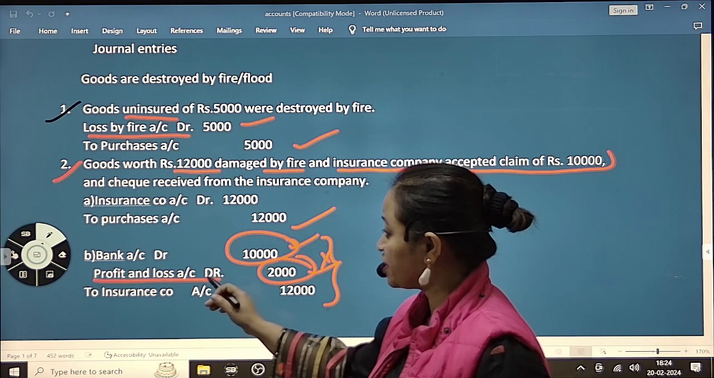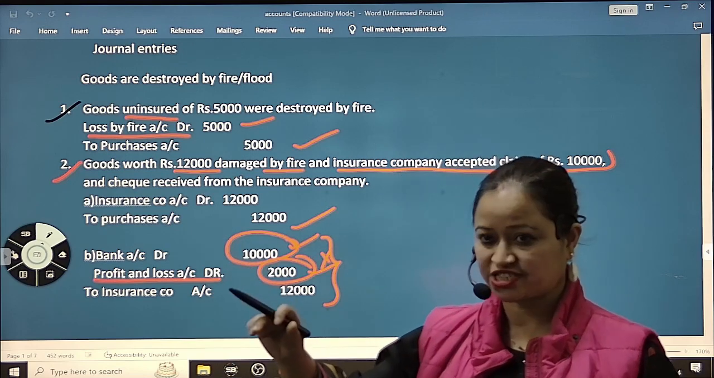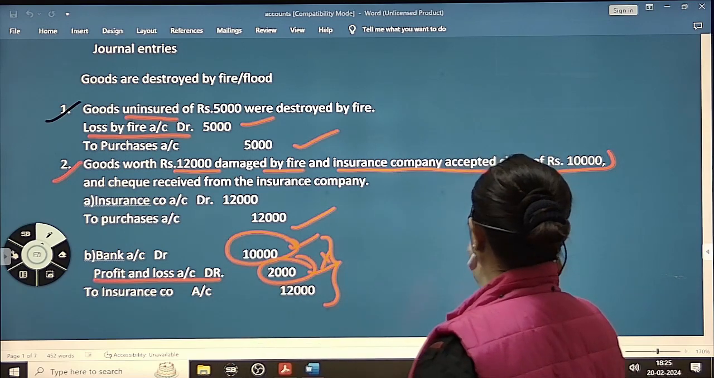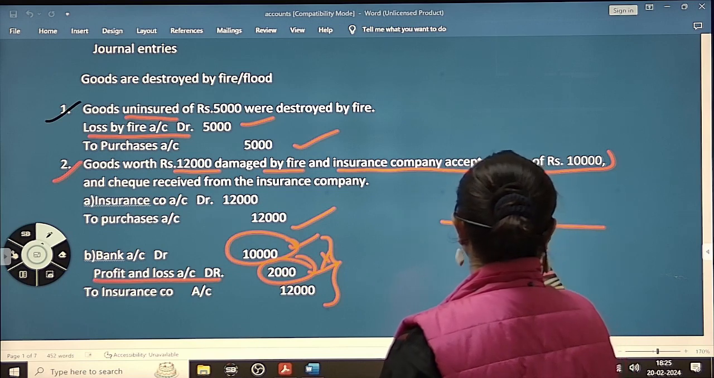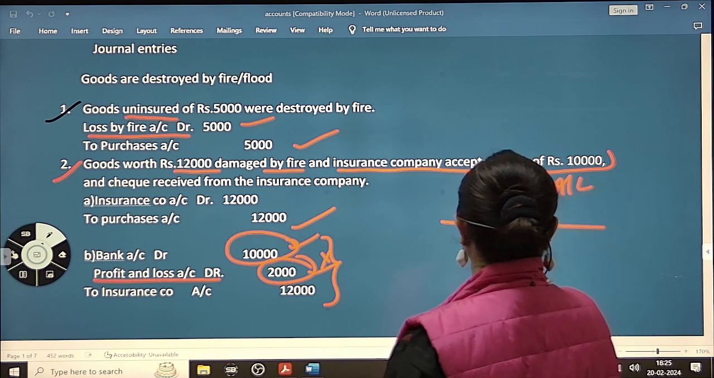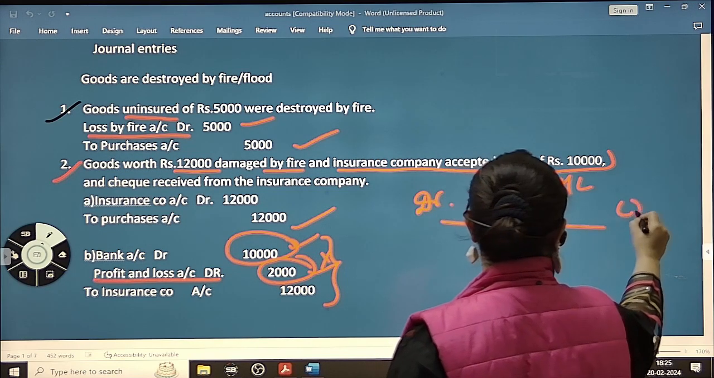Profit and loss account, because this is going to the profit and loss account. Okay, so this will go to profit and loss account. This is debit. This is credit.